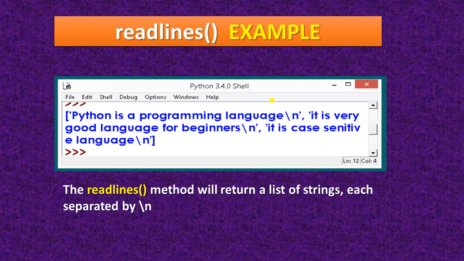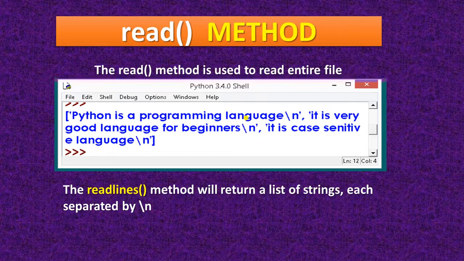Okay, the answer is Python is a programming language, then \n. Okay, because this is the new line character, that's why it returns, and it is in the list form. This is the list, this is the opening and this one is the closing, and this list is storing the strings. So this is index 1, next is 2, then 3, then 4. Okay, so whatever the list is containing, it is stored in the form of a list.